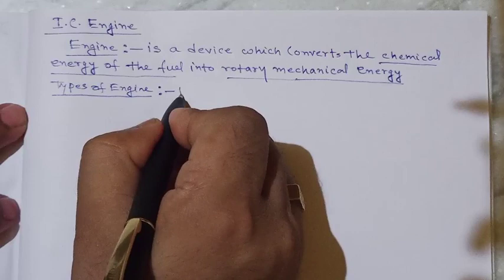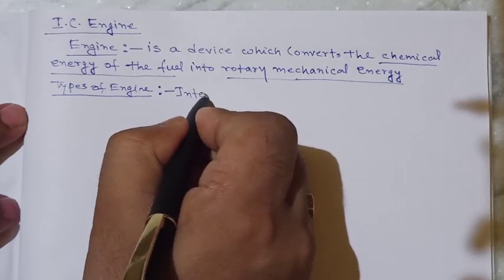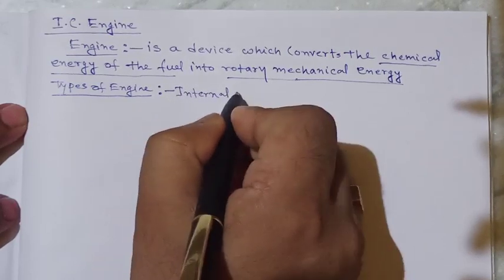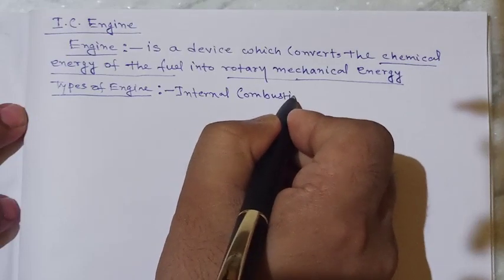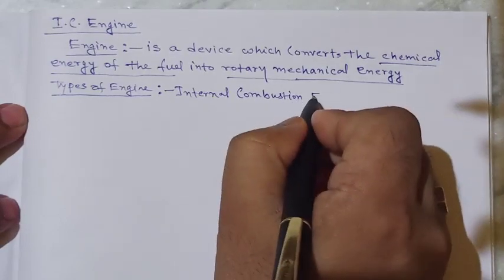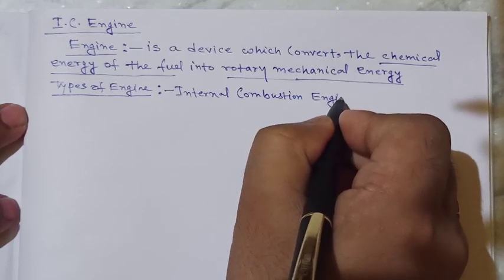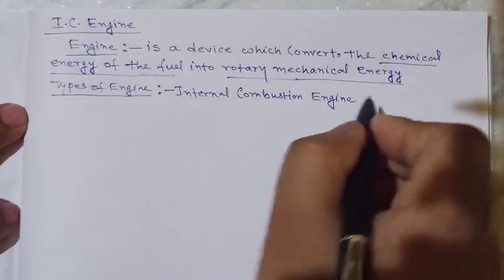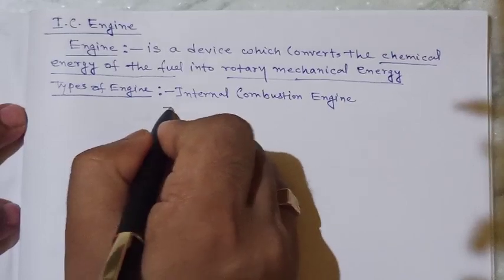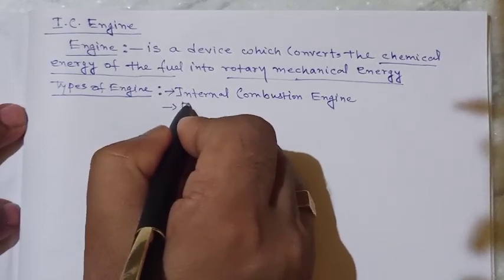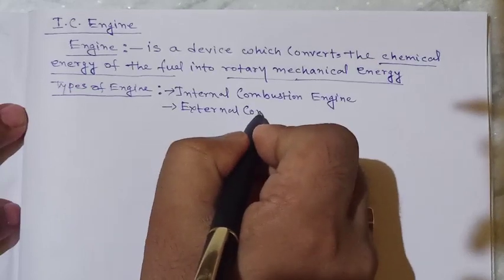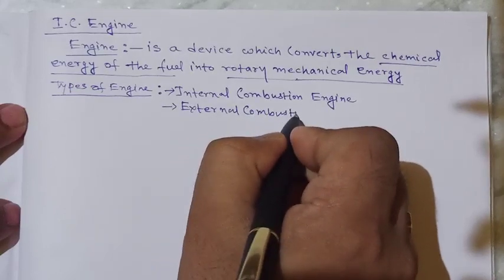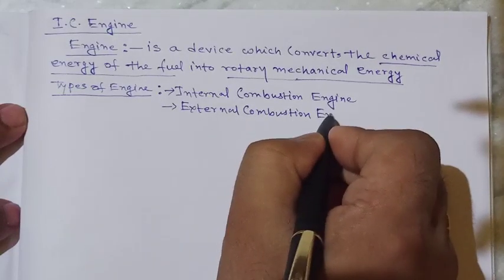One is the internal combustion engine and the other is the external combustion engine.